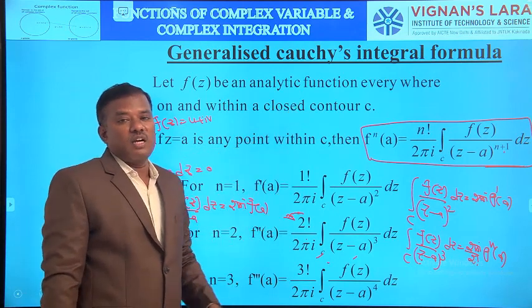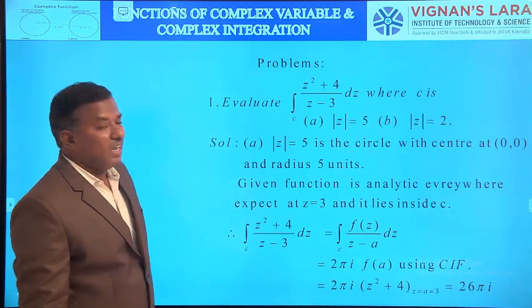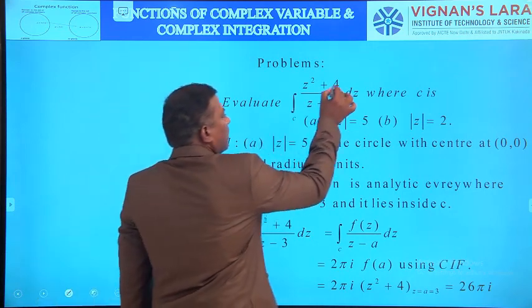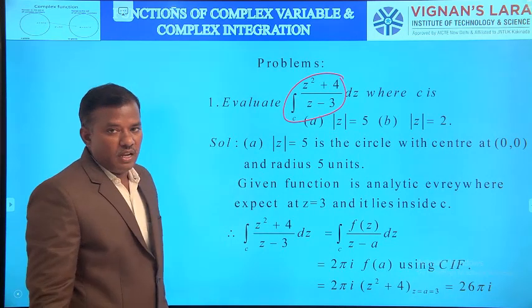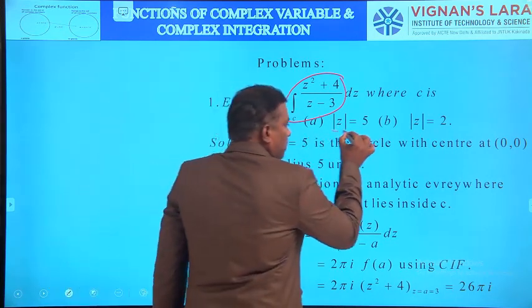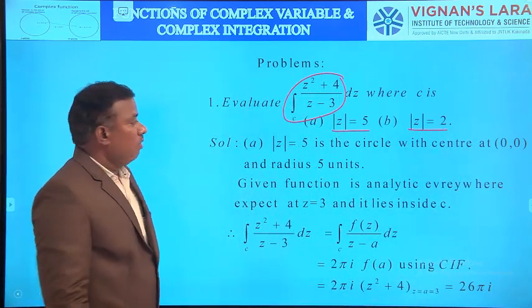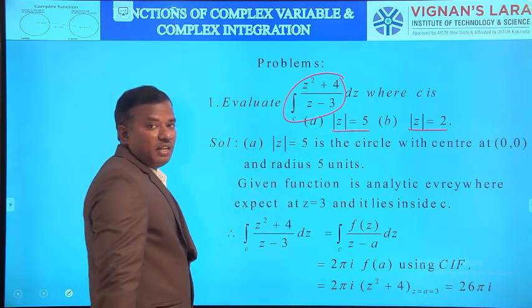That is the difference between Cauchy's integral theorem and integral formula. Then coming to the problems on Cauchy's integral theorem and Cauchy's integral formula. Evaluate the integral over C of (z square plus 4) by (z minus 3) dz, where C is mod z equal to 5 and mod z equal to 2.